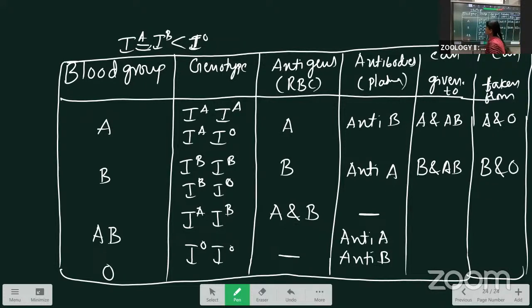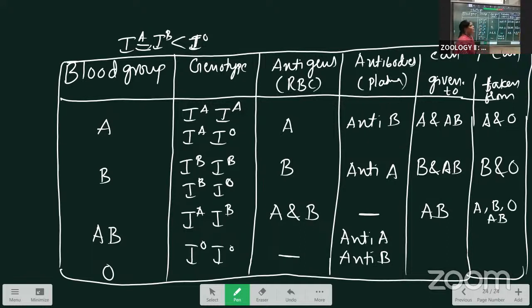Next is the AB group. AB group is given only to AB group persons. It is not suitable for A group, B group or O group persons. But it is taken from all the groups. Clear? All the groups means A group, B group, O group, and the AB group.